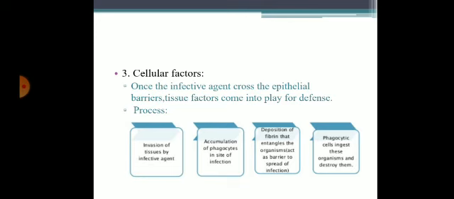Third, cellular factors. Once the infective agent crosses the epithelial barrier, tissue factors come into play for defense. Invasion of tissue by the infective agents leads to accumulation of phagocytes at the site of infection. Deposition of fibrin entangles the organism and acts as a barrier to the spread of infection. The phagocytic cell ingests the microbes and destroys them.